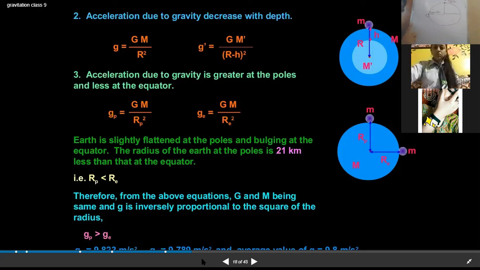The radius at the equator is more than the radius at the pole. If this is R1 and this is R2, then R2 is greater. Let this be the radius of the pole, R_P, and this the radius of the equator, R_E. R_P is less, whereas R_E is more, because the Earth is not a perfect sphere.